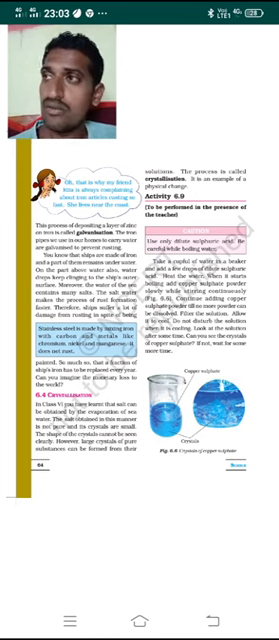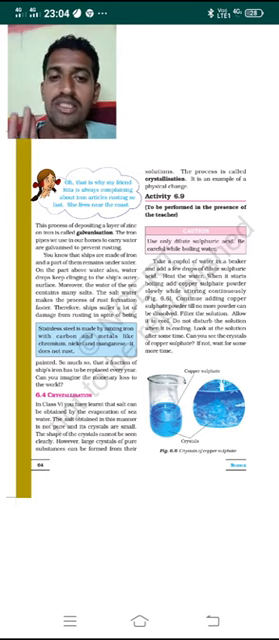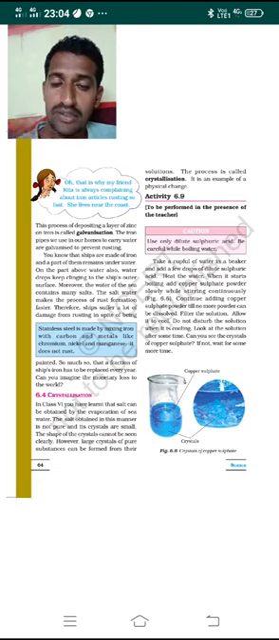Now you have to filter the solution. After you filter it, you have to allow it to cool. While it is cooling, you should not disturb the solution. So filter the solution, allow it to cool, and don't disturb it. Leave it for cooling. Now again filter the solution and leave it for cooling. Don't disturb it.